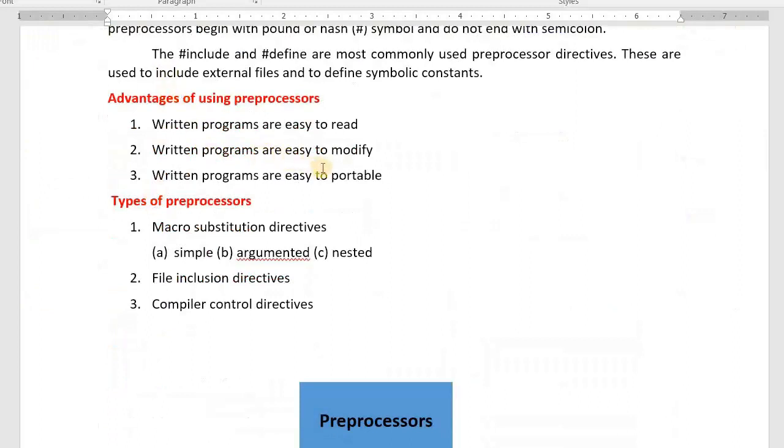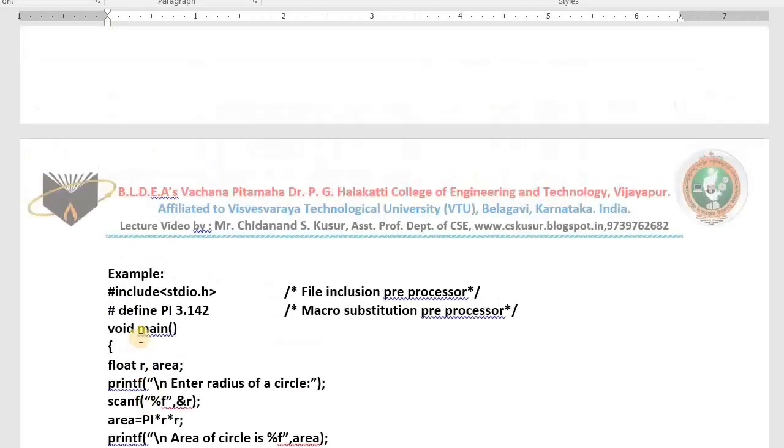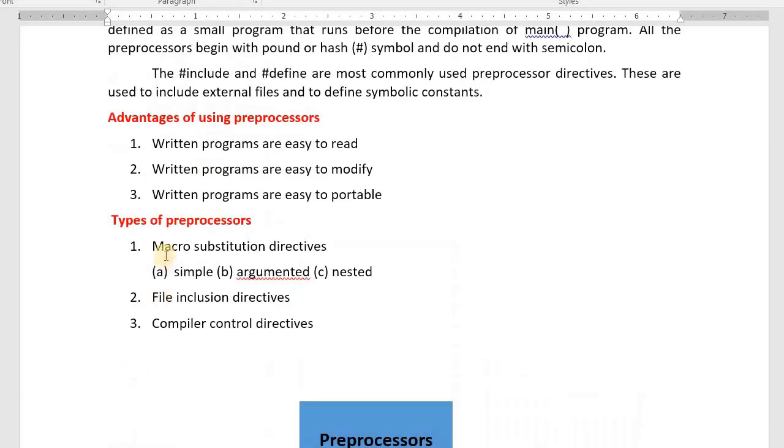Written programs are easy to modify. If you are using some value repeatedly, max value is 50. This value is used 100 times in your program. Wherever you want to use 50, there you have written max. In the future, you may modify that value from 50 to 75. Don't change everywhere. Just change this value. Wherever you have written max, everywhere machine uses 75. It is easy to modify the values. That is the second advantage.